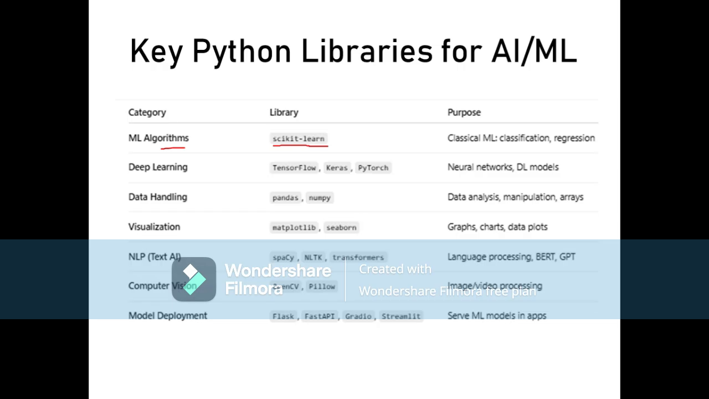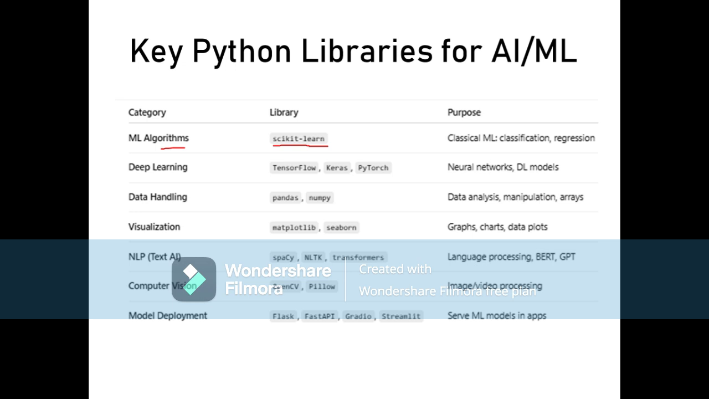Let us see the different categories and the libraries and their purposes. Okay, so the first category is machine learning algorithms, and the library that is used is scikit-learn. And what is the purpose of this library? For classification and regression. Second category is deep learning. The libraries used for deep learning are TensorFlow, Keras and PyTorch. And what is the purpose? Neural network and DL models.